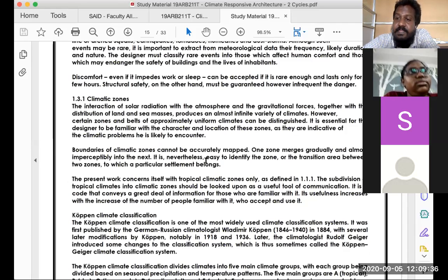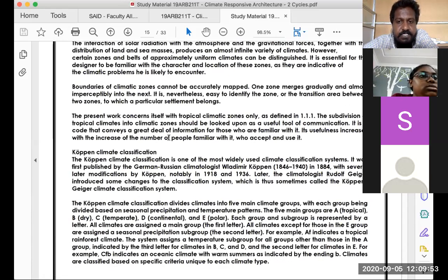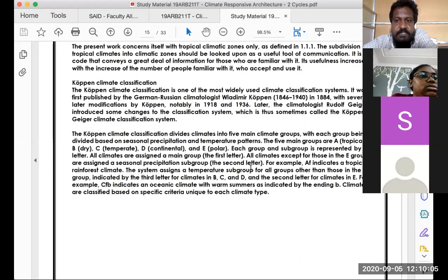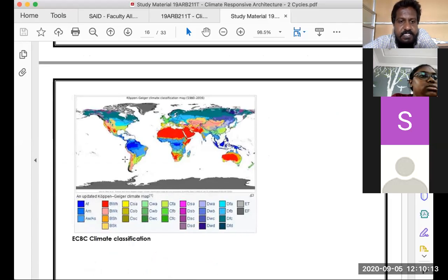Good. Yes. The reason is that when the climate is represented for the globe, multiple people have proposed multiple methodologies at various time periods. The Köppen climate classification is one of them. It was first published by the German-Russian climatologist Vladimir Köppen, who lived from 1846 to 1940. He took climate as 5 main groups: tropical, dry, temperate, continental, and polar. This is how he represented the climate across the globe.